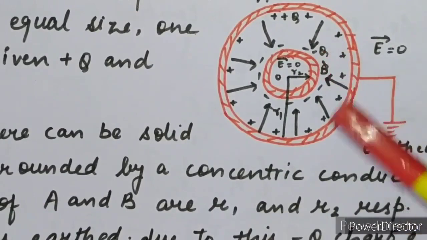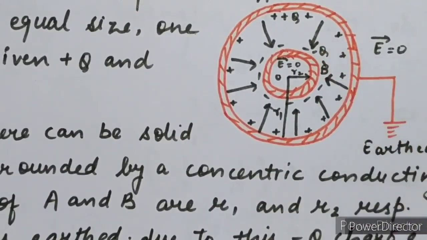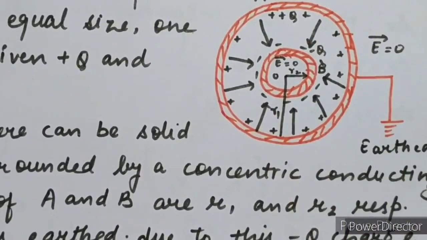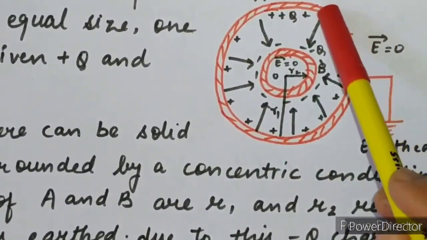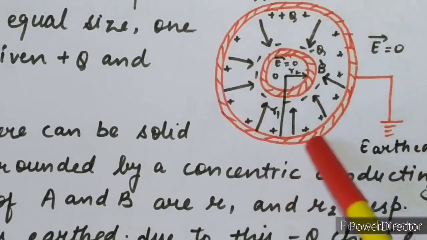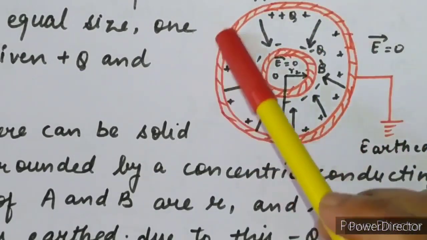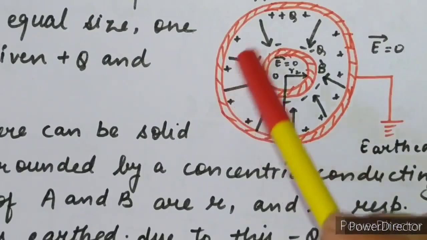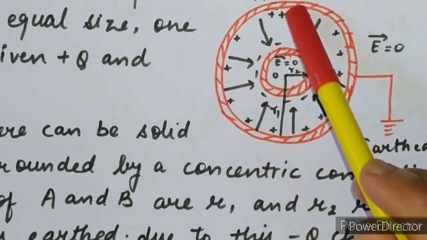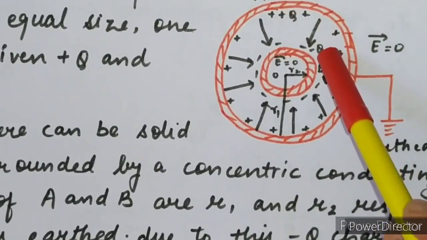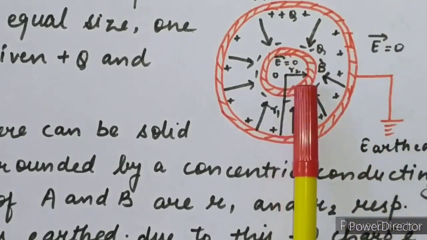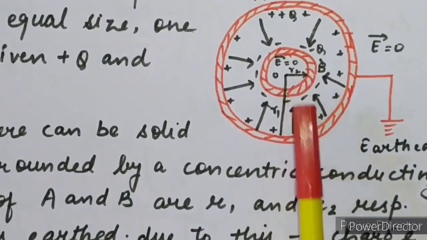The inner conducting sphere can be solid or hollow, and it is surrounded by a concentric conducting shell. This one is A, and this is B. They contain plus Q charge and minus Q charge. Inside, the electric field is 0. The inner sphere has a radius R2.